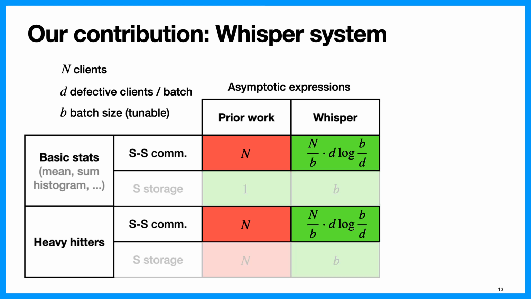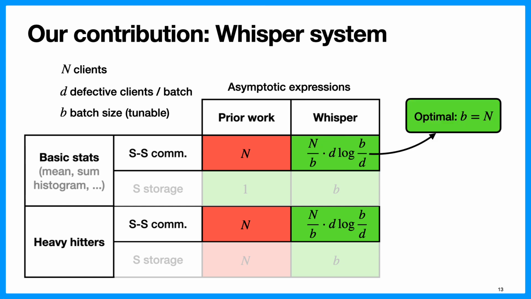Let's focus on the server-to-server communication rows here. For both basic statistics and heavy hitters, the story is the same: with prior work, the server-to-server communication scales linearly in the number of clients, and what we achieve in this work is sublinear growth for appropriately set batch size. The first term here is the number of batches, and the second term is the communication per batch.